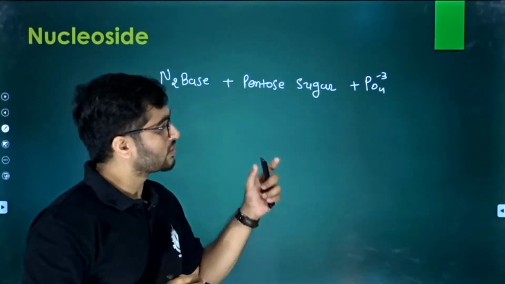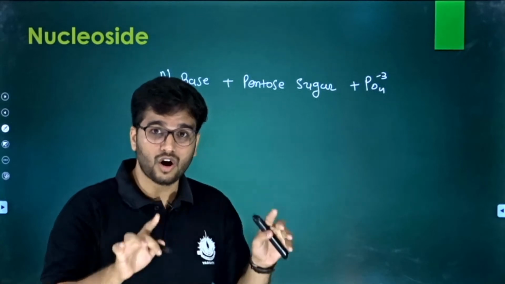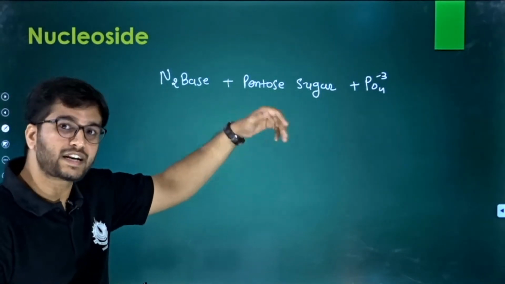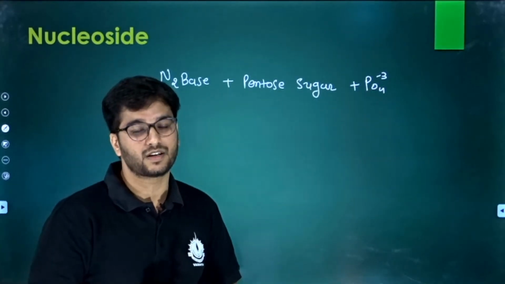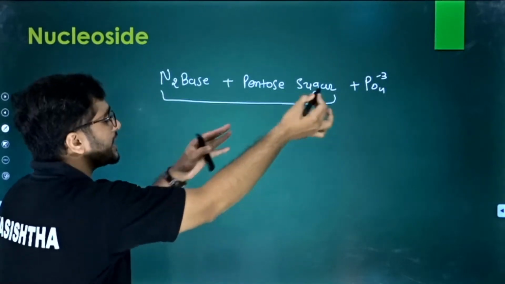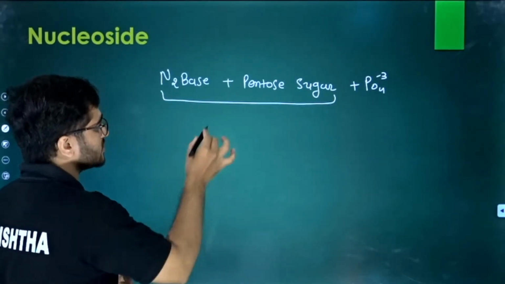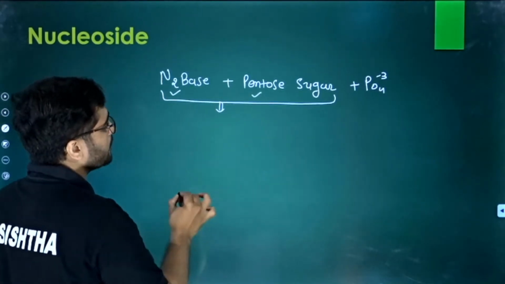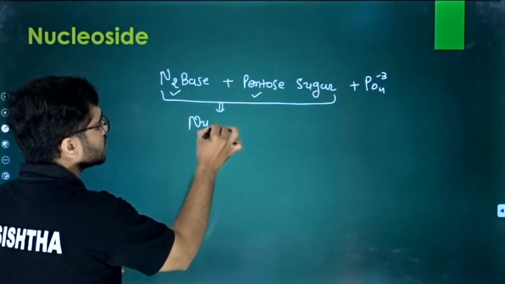But first things first, long story short, the nitrogen base first binds with the pentose sugar, and afterward it is bound with the phosphate. So this fundamental structure forms first, and later on that will bind with the phosphate. This union of nitrogen base and a pentose sugar is known as a nucleoside.